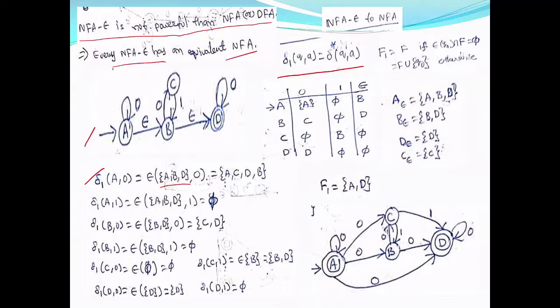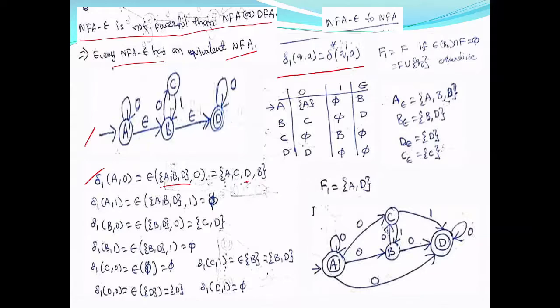So we have to apply A on 0, B on 0, D on 0, and then we have to take the epsilon closure. So A on 0 is A, B on 0 is C, then D on 0 is D, and its epsilon closure. So A's epsilon closure is A, B, D. So I am including D.